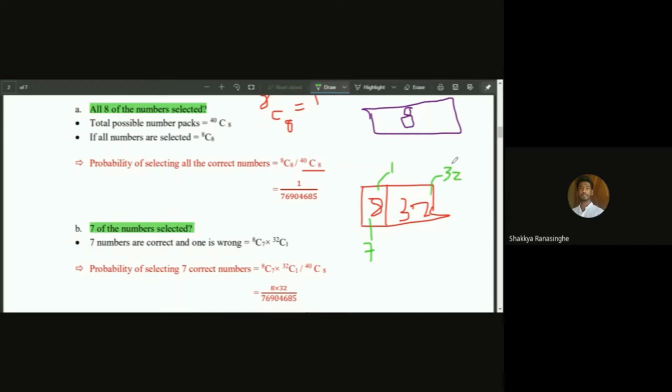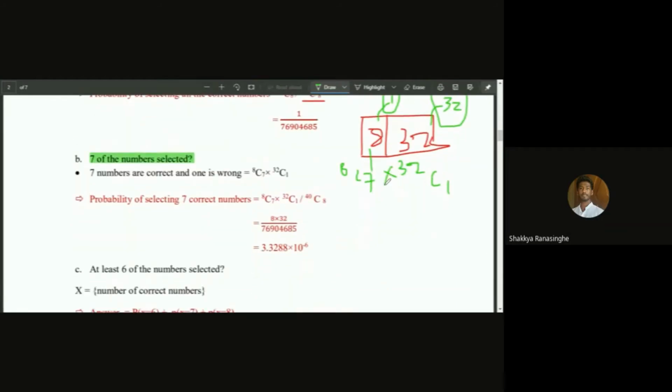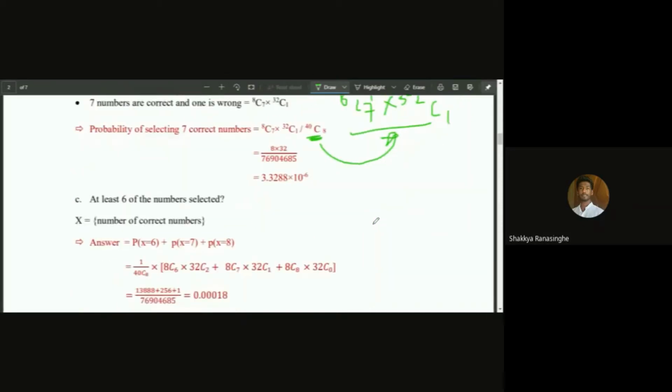But we are not considering all 33 remaining numbers, because this number right here is a correct number, and we don't need that one. We only need numbers from this section right over here. So we are choosing 7 out of 8, and we are choosing one number out of these 32 wrong numbers. We multiply to get the combinations, and then divide by the number of all possible combinations, and that is 40C8.